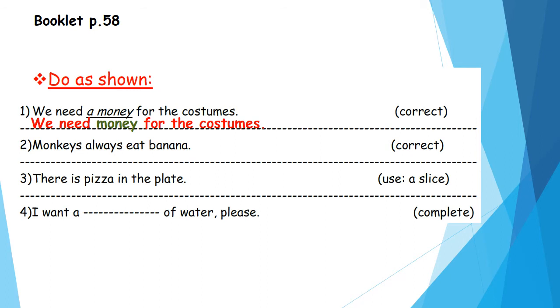Number 2. Monkeys always eat banana. Okay, correct this sentence. Yes, here I have monkeys, more than one. So, all of these monkeys will eat only one banana? Okay, no, of course they will fight, yes? Okay, so we'll say what? Monkeys always eat bananas. And banana is countable, so we can put s, okay?